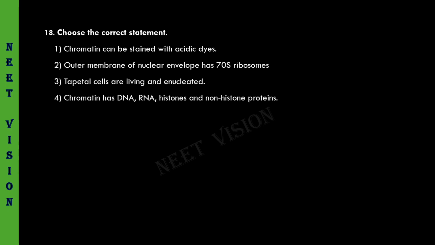Choose the correct statement. Chromatin can be stained with acidic dyes. No, basic dyes. Outer membrane of nuclear envelope has 70S ribosomes. No, 80S ribosomes. Tapetal cells are living and enucleated. No, tapetal cells are living but nucleated. So 1, 2, 3 are incorrect statements. The correct statement must be the fourth one. Chromatin has DNA, yes. RNA, yes. Histones, yes. And non-histone proteins, yes. So the fourth option must be the correct one. Let us see the answer. Answer 4.